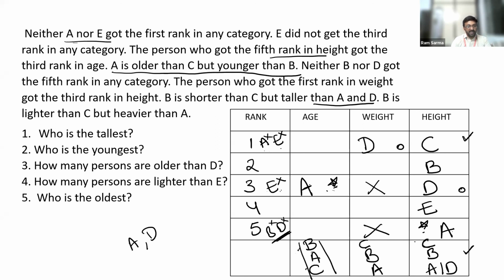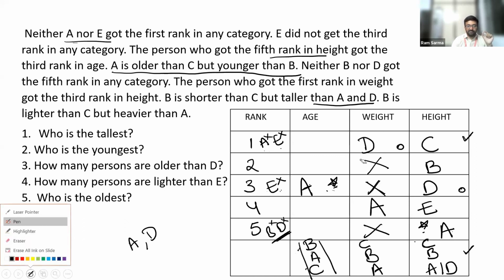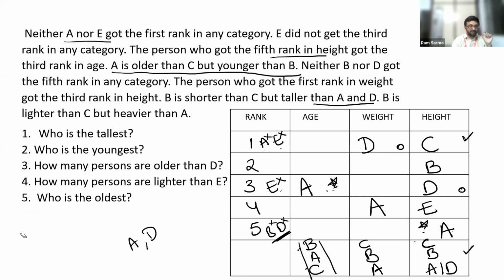The two members who got placed ahead of A are C and B. If you fix A in the third position, you can never fix C and B. Clear? So it is clear that A cannot get the second rank, A cannot get the third rank, A cannot get the fifth rank. The only option we are left with is fourth. So in weight, A has to get the fourth rank. I think this part is clear.